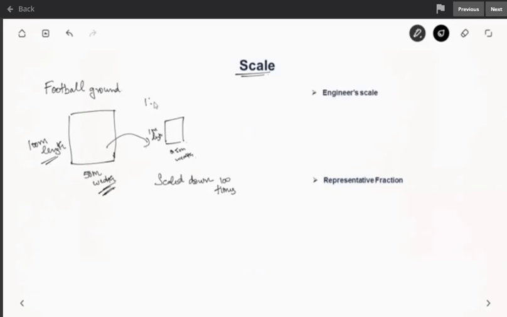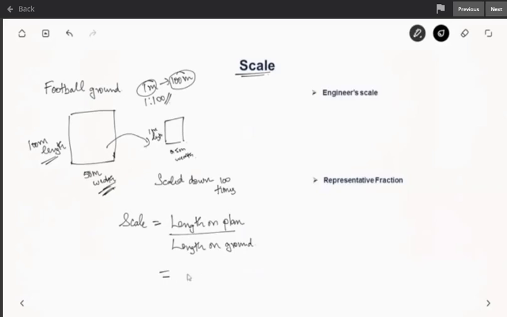So the scale here is 1:100. That is 1 meter is 100 meters. So 1 meter on the map or plan is equal to 100 meters on the field. So scale is nothing but length on plan by length on ground. So as you can see here, the length on plan is 1 meter and the length on ground is 100. So the scale is 1:100.